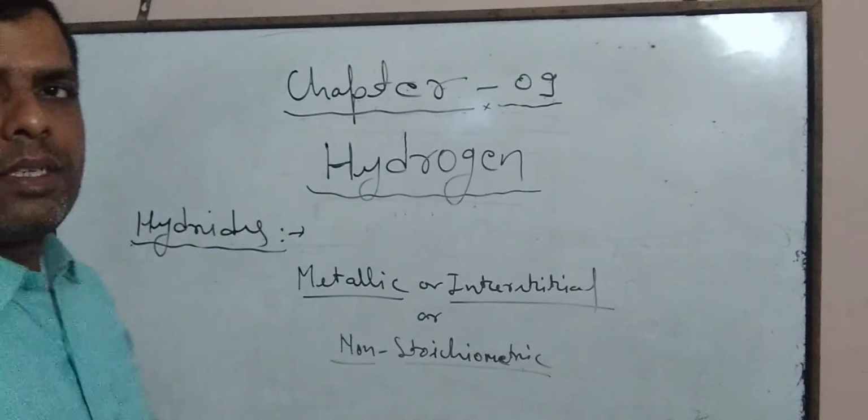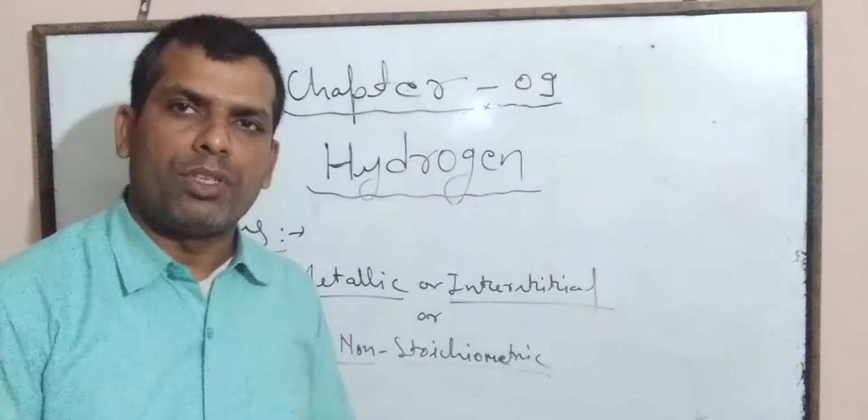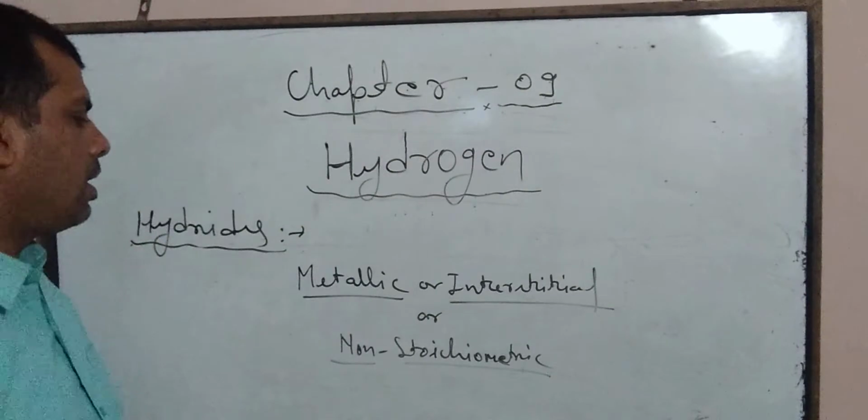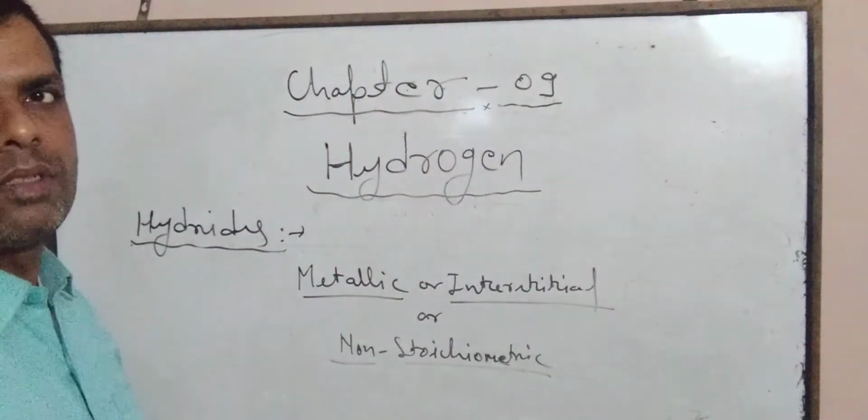D block elements, meaning transition metals or inner transition metals, are capable of forming metallic or interstitial hydrides.